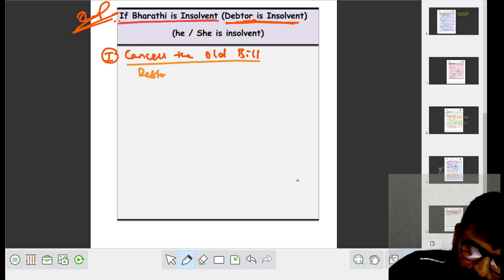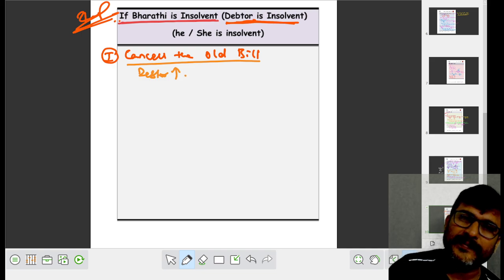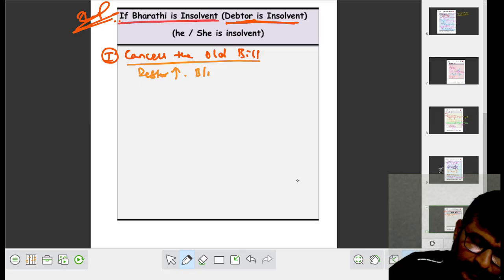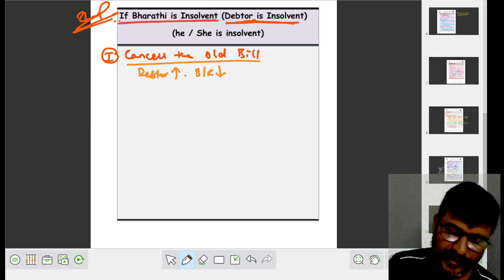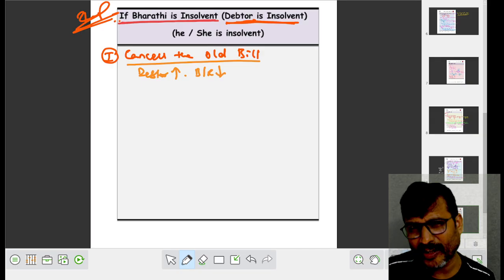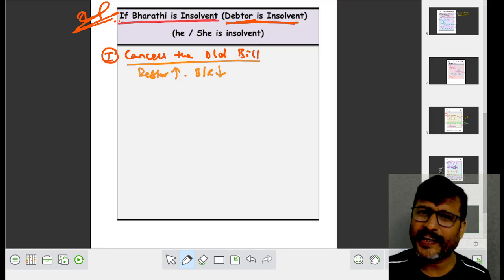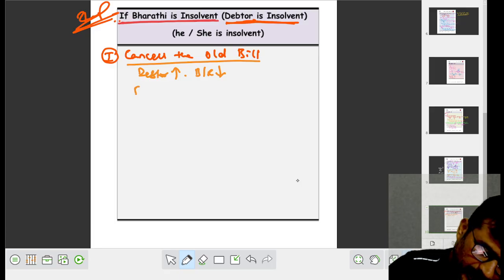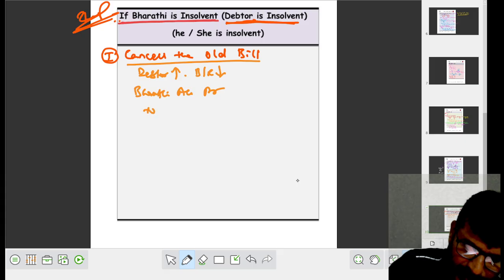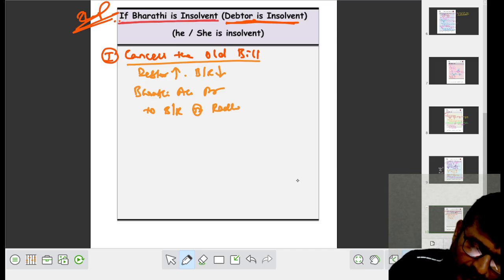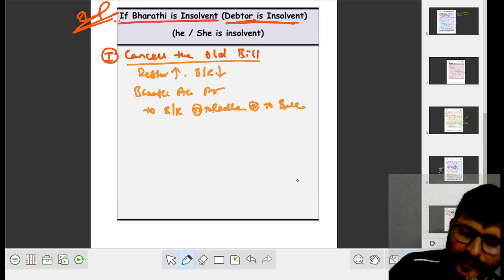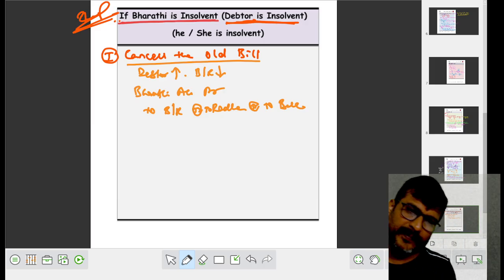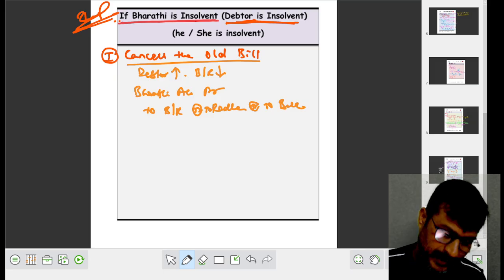When you cancel the old bill, your debtor increased, BR decreased, or creditor or bank or sent for collection. The entry will be: Bharati account debit, to bills receivable, or to Radha, or to bank, or to sent to bank for collection. This is the first entry when you cancel the bill.